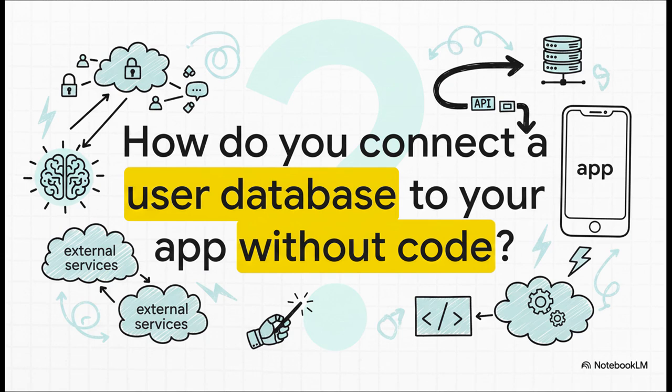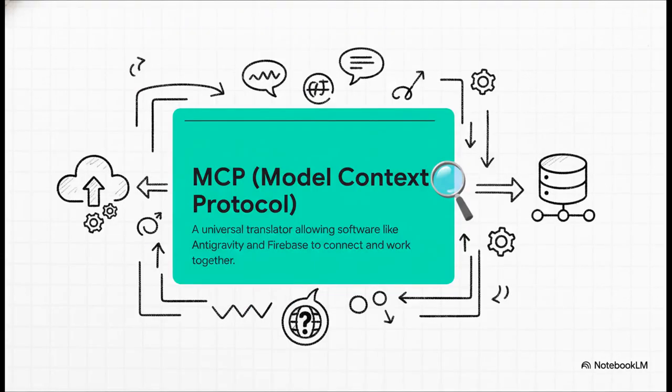Okay, but hold on a minute. That last request, adding user authentication, that's a huge deal. Normally, connecting your app to a user database is a complicated, painful process. So how on earth does an AI just do that automatically? Well, the magic behind this is a technology called MCP, which stands for Model Context Protocol.